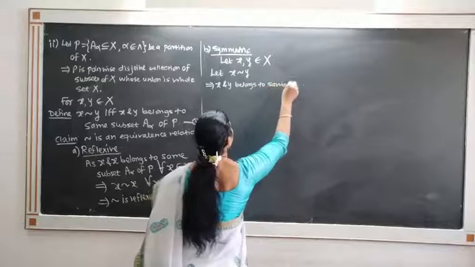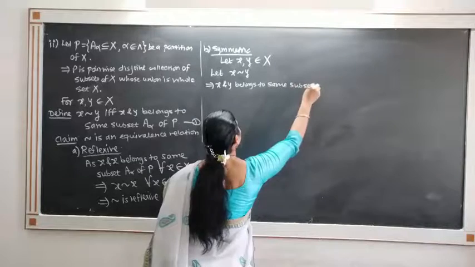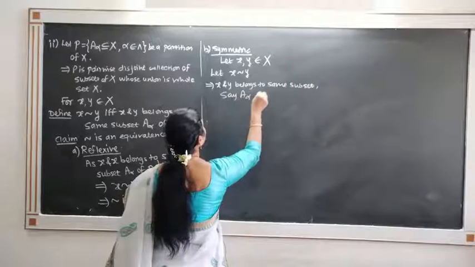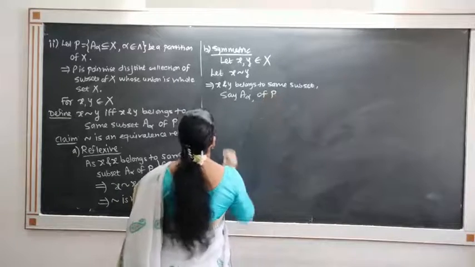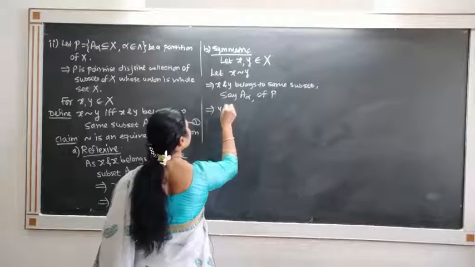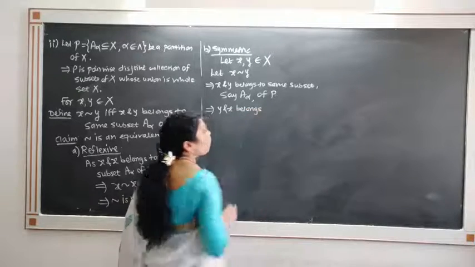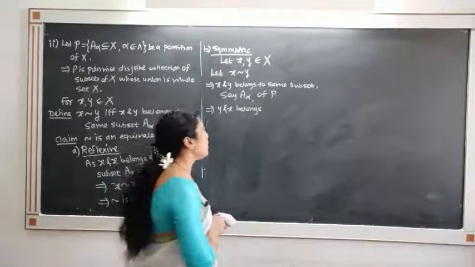same subset, say A alpha of P. What does this imply? y and x also belong to the same subset. If x and y are in A alpha, obviously y and x are also in A alpha.